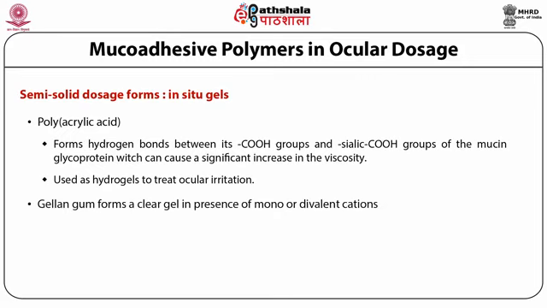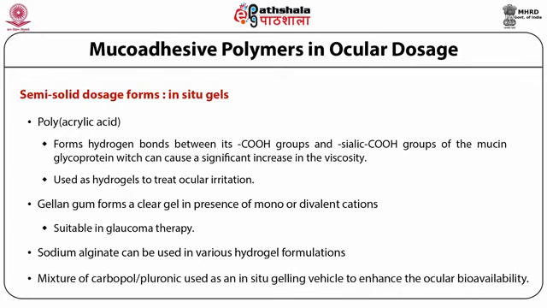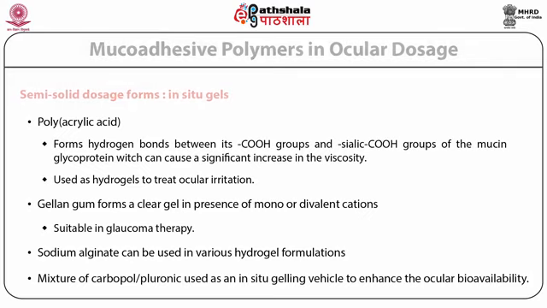Gellan gum forms a clear gel in the presence of mono or divalent cations, and is highly suitable in glaucoma therapeutics. Sodium alginate can be used in various hydrogel formulations, and mixtures of carbopol and pluronic are used as in situ gelling vehicles to enhance ocular bioavailability.